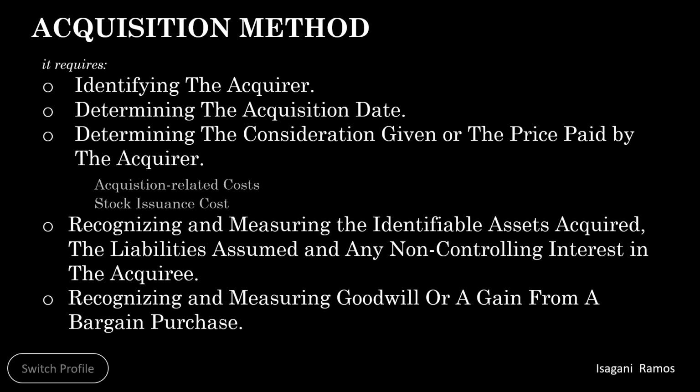In case APIC is reduced to zero, the remaining stock issuance cost is treated as a contra account from retained earnings, presented as a separate line item.